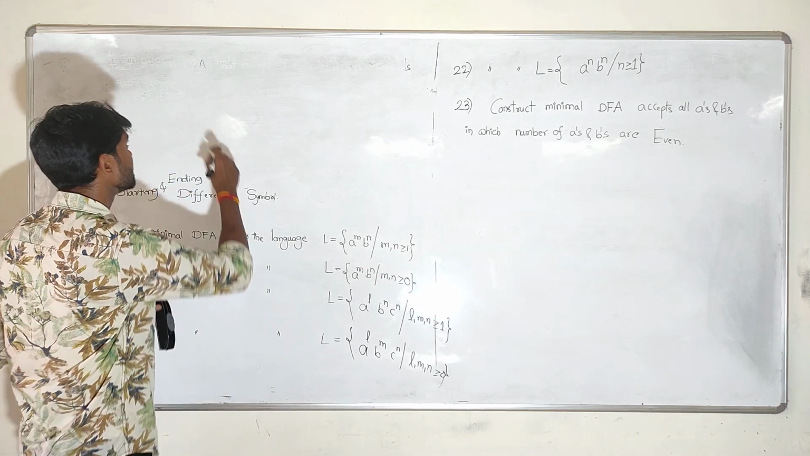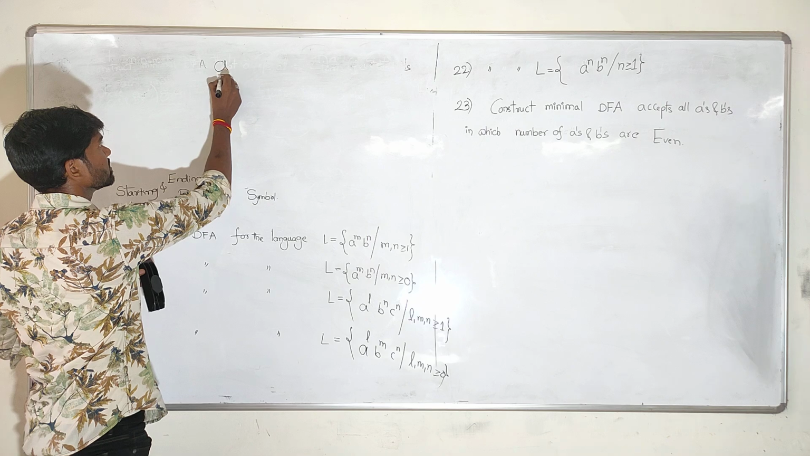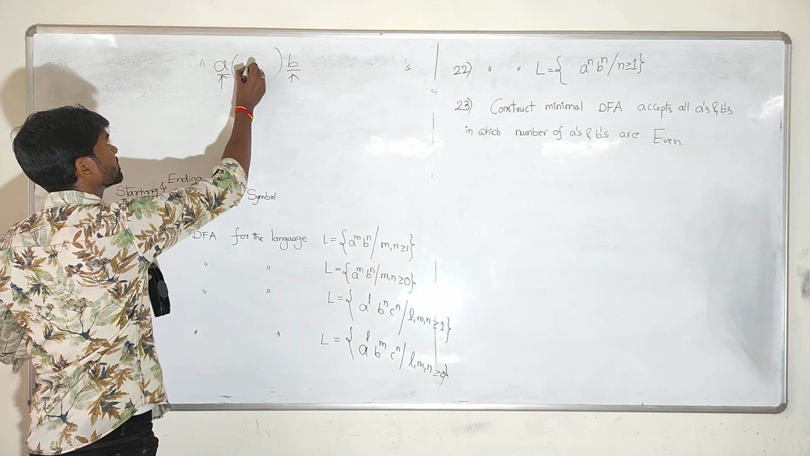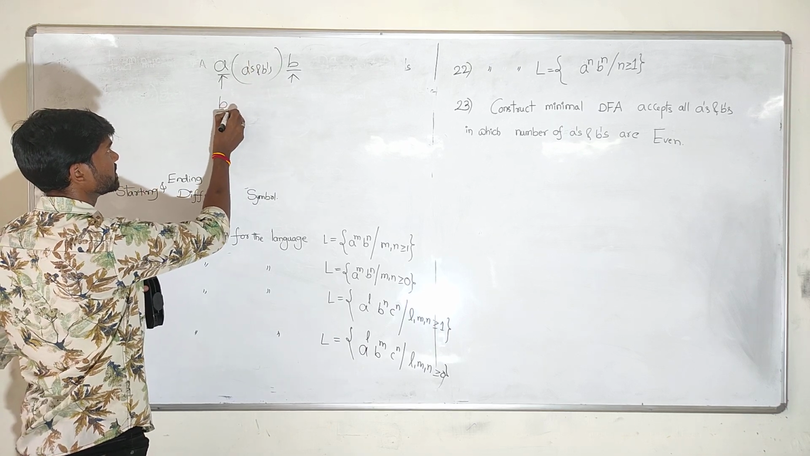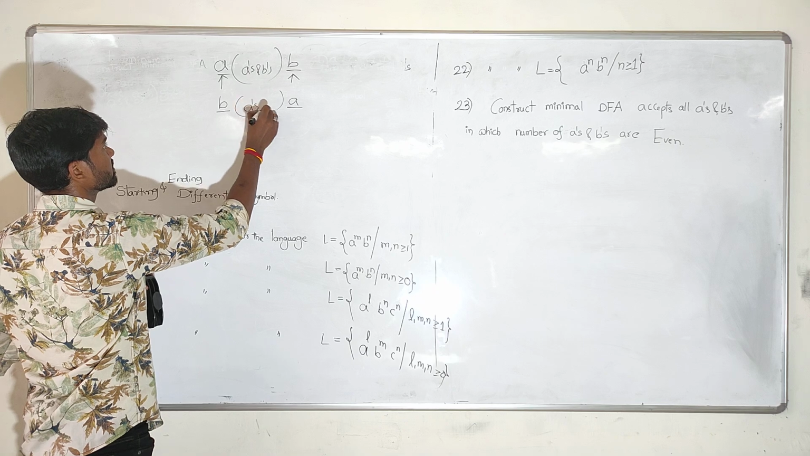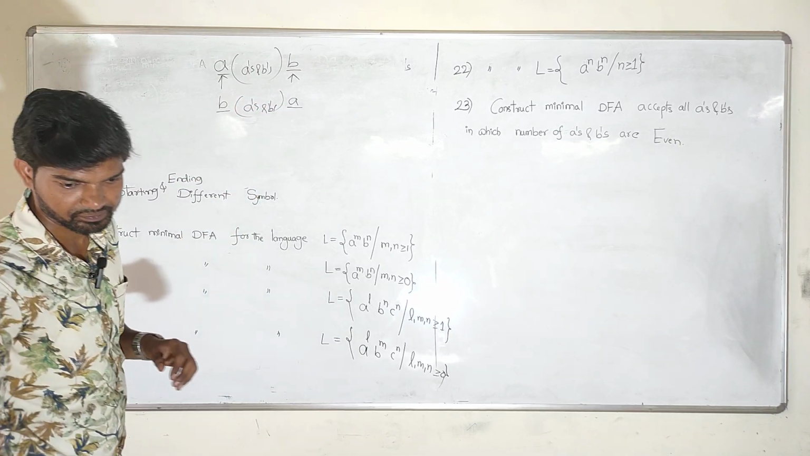So this means that if the string starts with A, then it should end with B. In between, any number of A's and B's can come, there is no restriction. And if the string starts with B, it should end with A. In between, any number of A's and B's can come, there is no restriction. That's the question he asked for the 17th one.